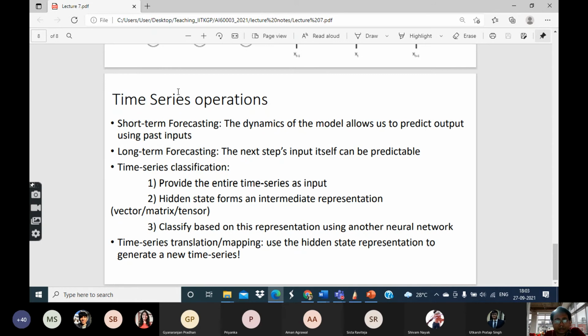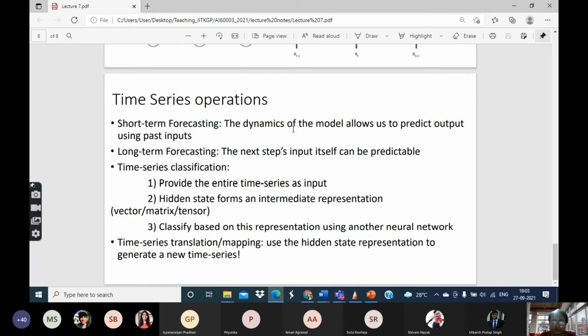So especially in the domain of time series, first of all, we can do short-term forecasting. We have already discussed this in the case of hidden Markov models. Basically, these parameters are representing the dynamics of the model, how the state variable changes with the inputs, with the observations which we receive.